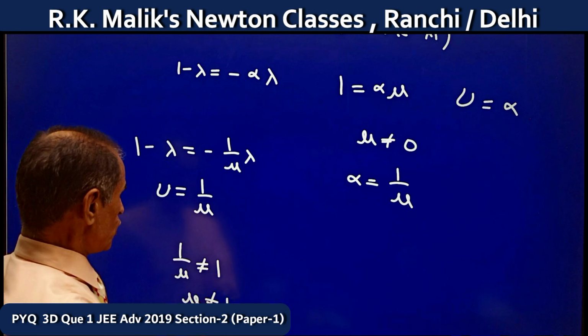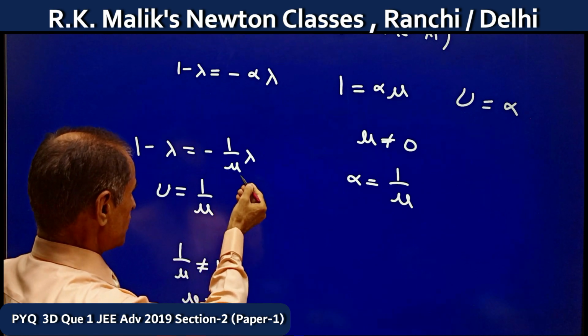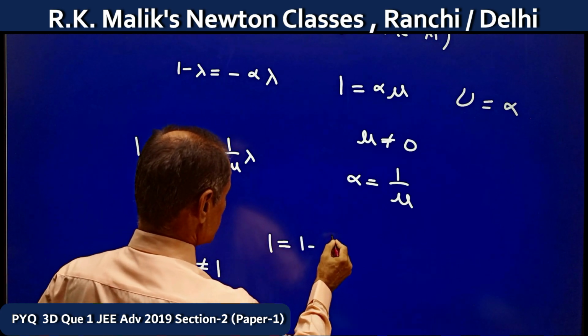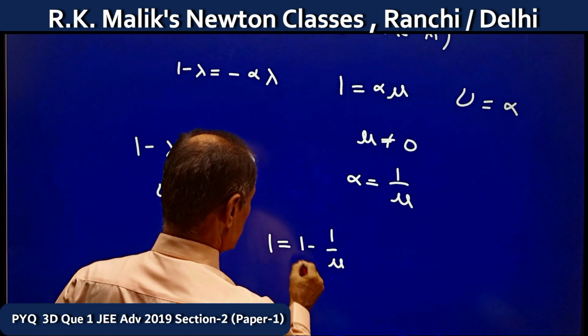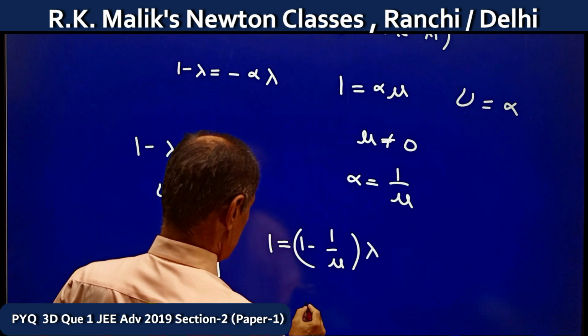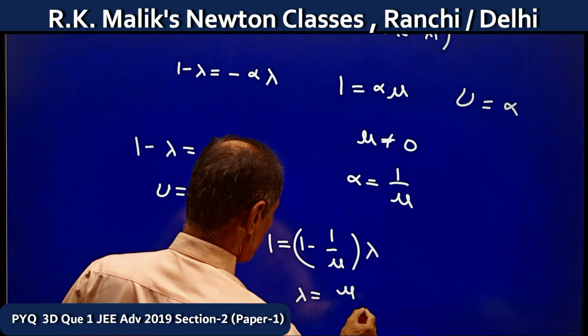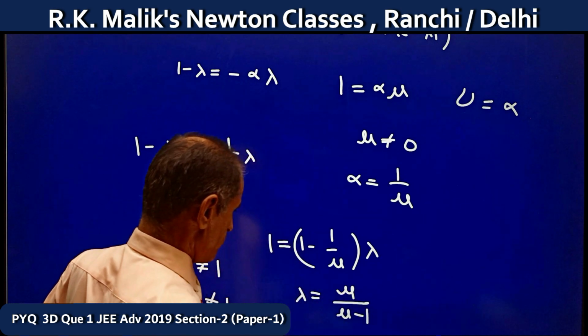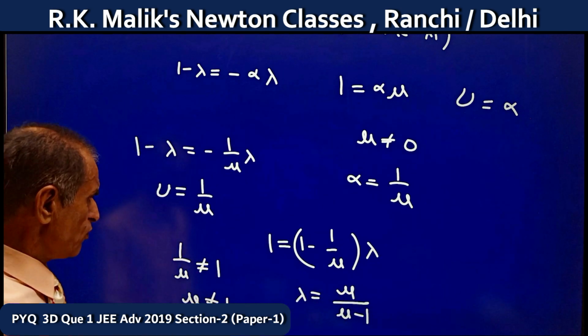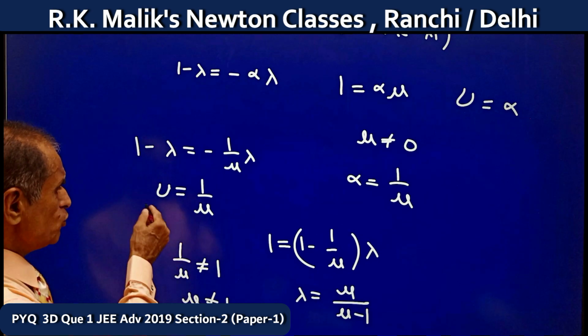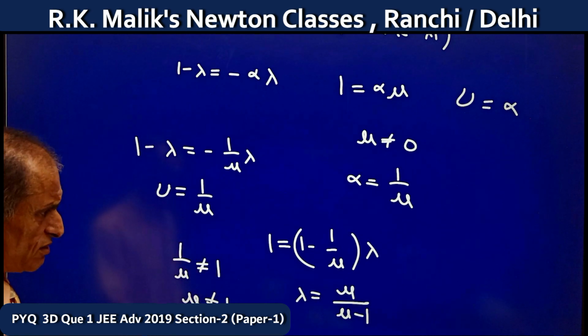And if mu is not equal to 1, then this relation becomes 1 equals 1 minus 1 by mu into lambda, that is, lambda is equal to mu upon mu minus 1. Hence, if mu is not equal to 0 and not equal to 1, then the values of lambda and nu will exist.